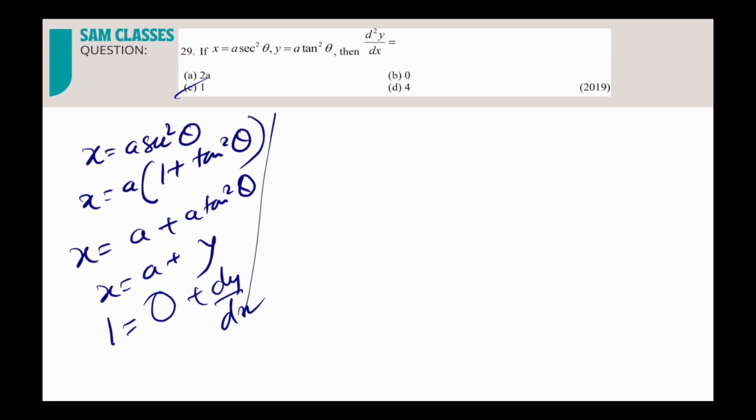Wait. Dy by dx we got as 1. They asked for the double derivative. So the double derivative will be what? 0, correct. See, simple mistakes sometimes we make. So be very careful. Sometimes we get excited and we do commit mistakes. Don't do that. And now let's see the other method.